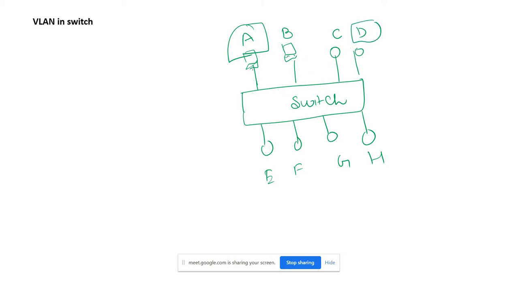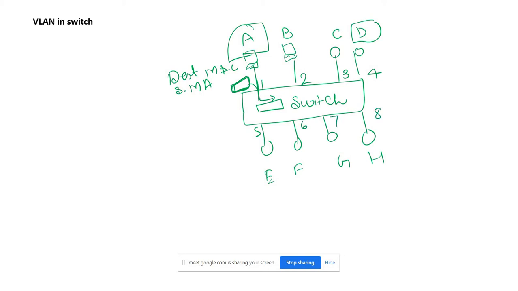Okay, so it gives the destination MAC address, and along with that it also gives its source MAC. This frame has information about the source MAC and destination MAC. Now it reaches the switch. The switch creates an entry of the source MAC: this source MAC is connected from this port. Suppose these are port numbers 1, 2, 3, 4, 5, 6, 7 and 8.